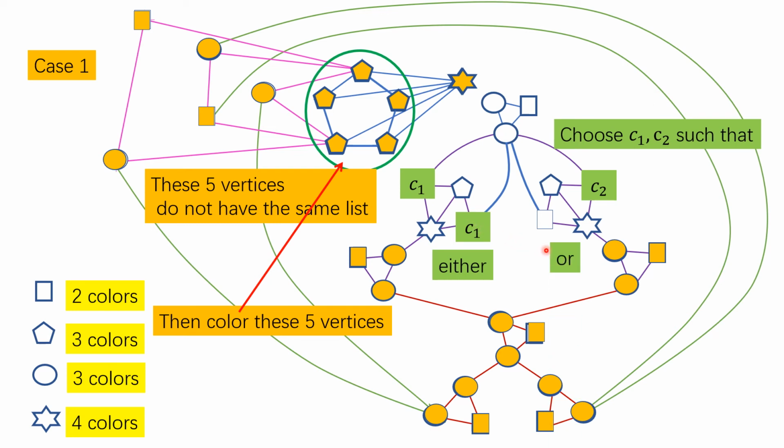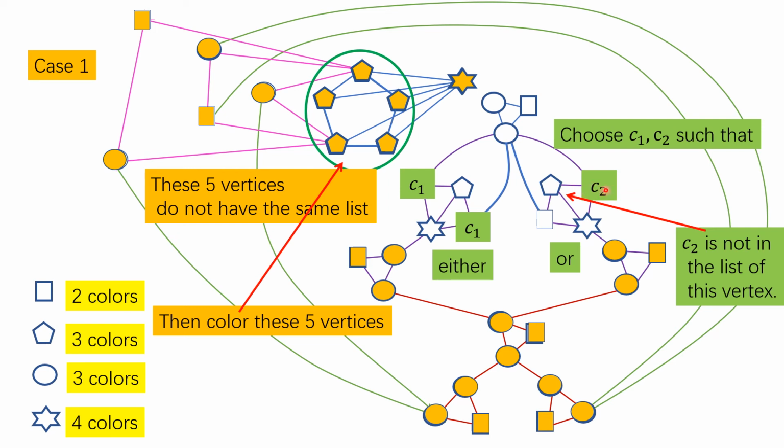Or maybe I cannot find such a common color. In this case, I choose the color C2, which is not in the list of this vertex. Because if they do not have a color in common, then they are disjoint. So each of them has 2 colors. Altogether they have 4 colors. They are disjoint, right? But this vertex has only 3 permissible colors. So there is a color which is not here. So that is the color I choose for this vertex.